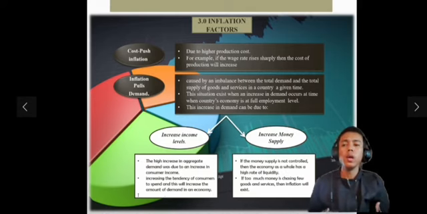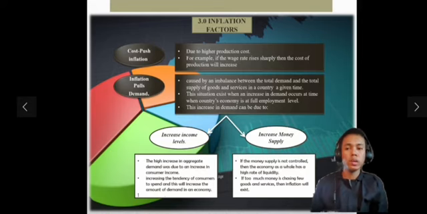Number one is increased income levels. So what are increased income levels? It is the high increase in aggregate demand due to an increase in consumer income. This high income will increase the tendency of consumers to spend, and this will increase the amount of demand in an economy. Typically, an increase in consumers' income occurs at the time when the economy is experiencing high growth.